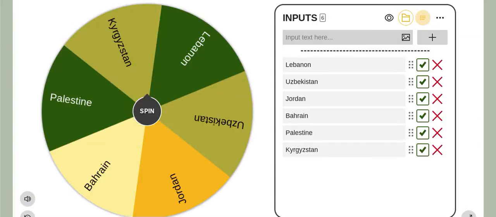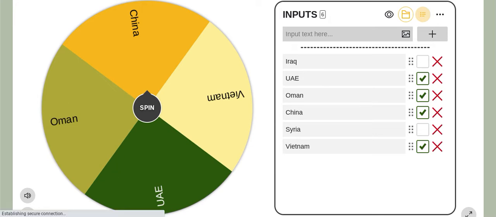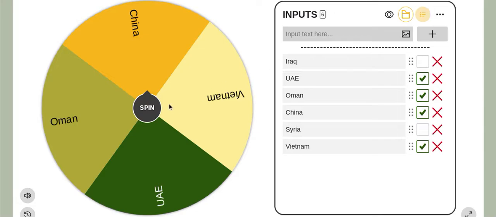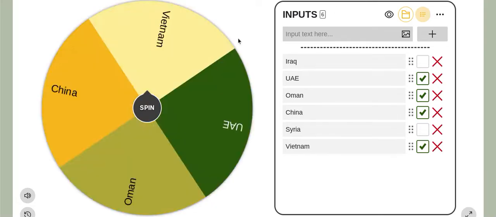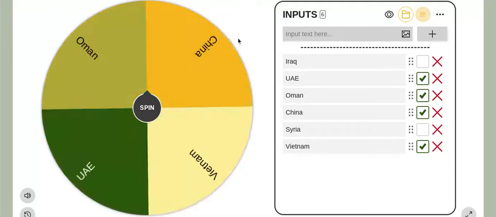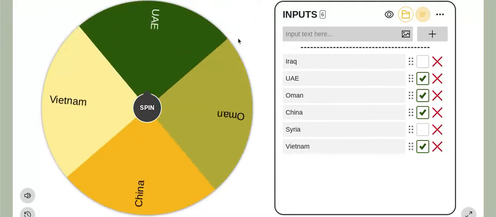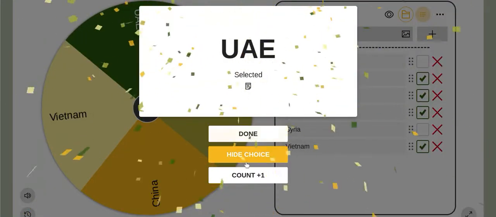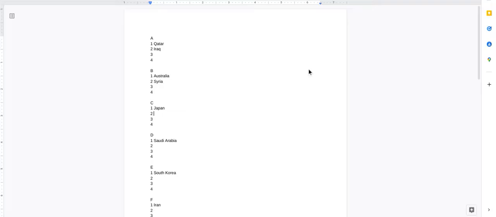Does Pot 3 have Jordan or Palestine? It has Jordan and Palestine. Are you kidding me? You can't do this to me. Who's going to go into Group C with Japan? There's only one option out of 4 options. And it is going to be the United Arab Emirates. I'm just going to put them in under Japan.